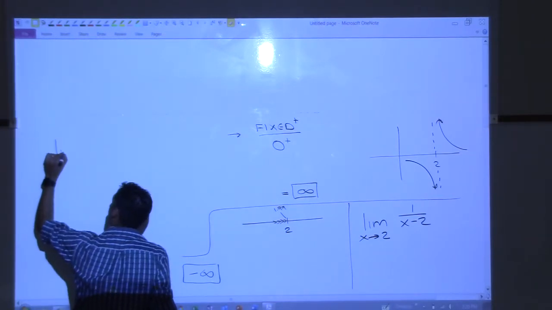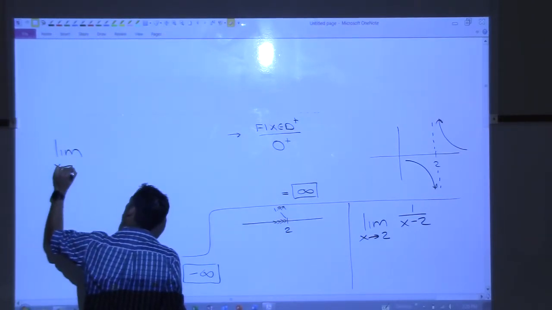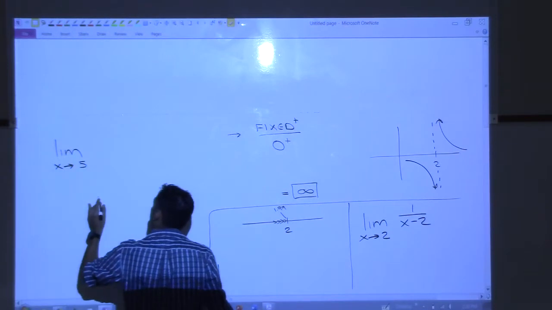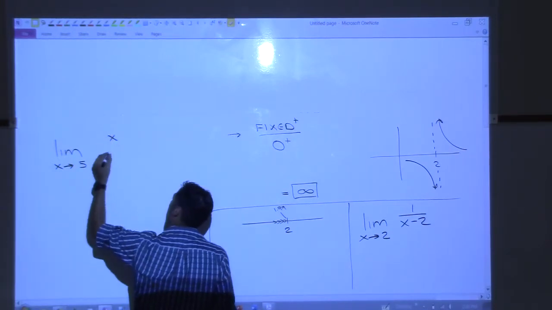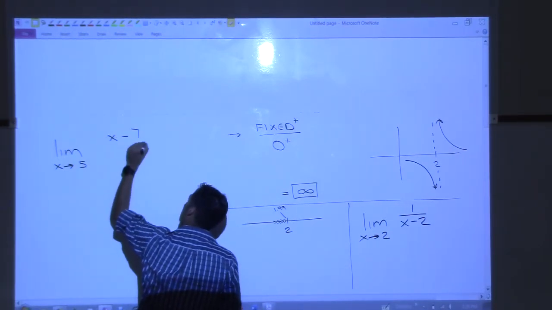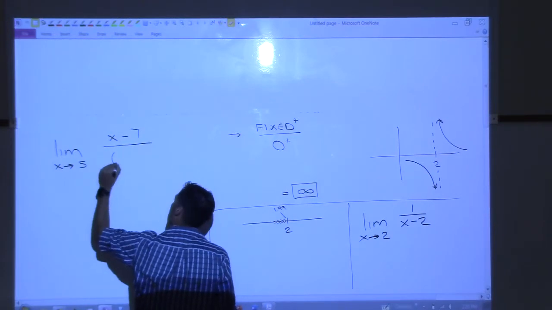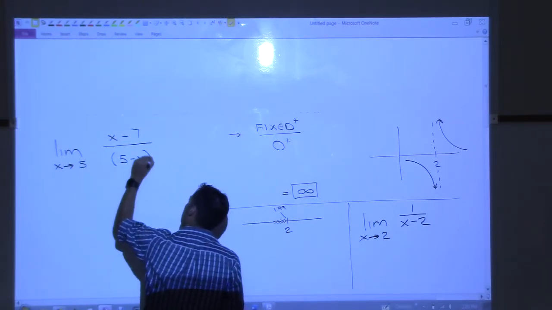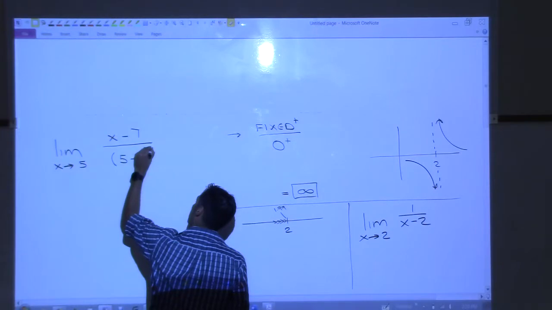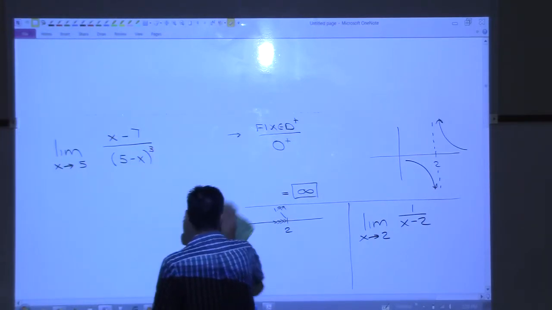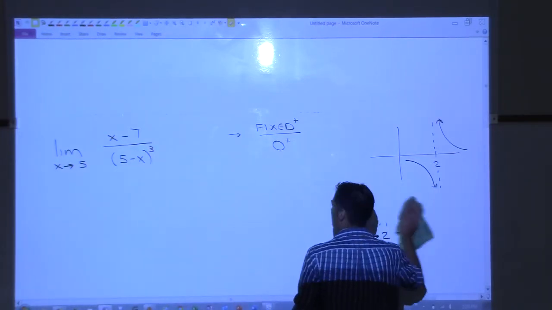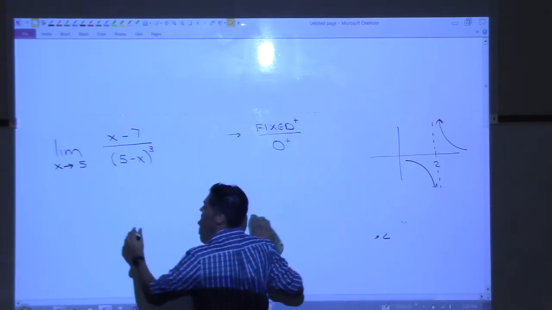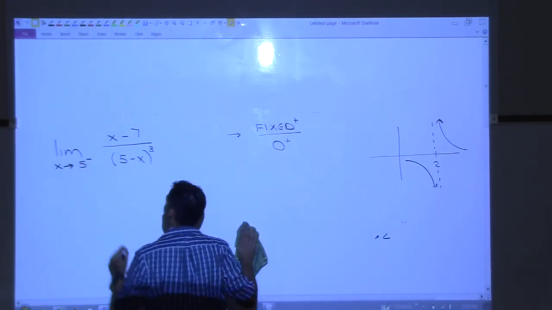How about the limit as x approaches 5 of x minus 7 over (5 minus x) cubed? Let's do x approaches 5 from the left on this one.